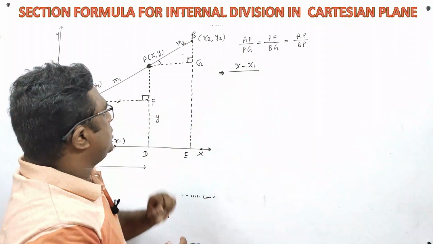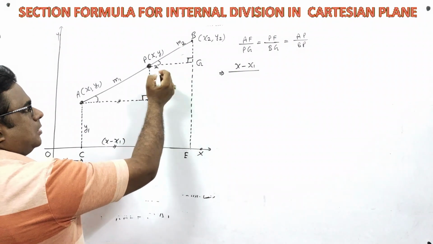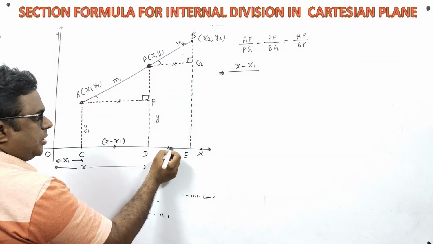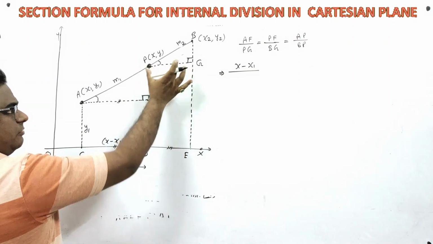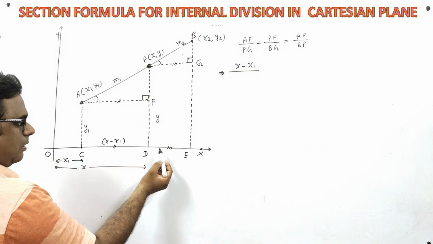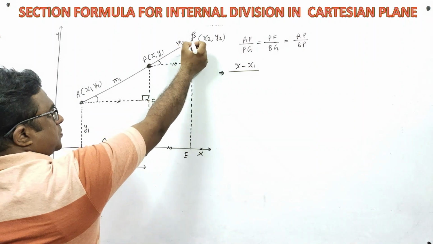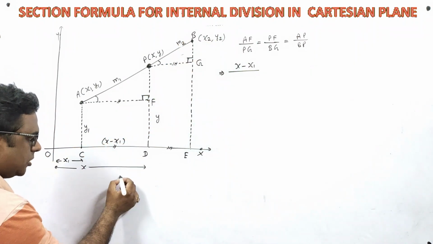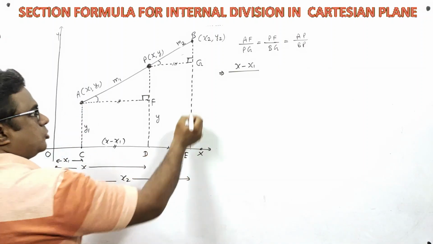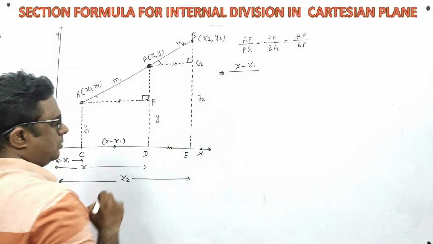Now let us come to PG. PG is this, and PG will be equal to DE. And how to find out DE? The coordinates of these points are x2, y2. So this total distance will be x2 and this total height will be y2.